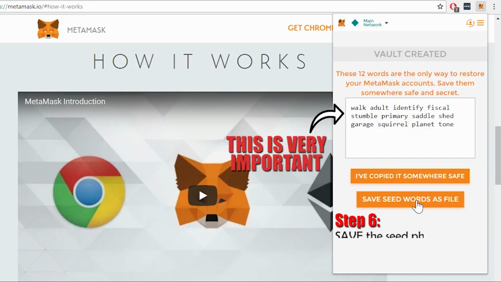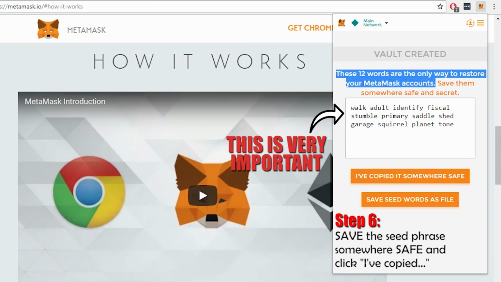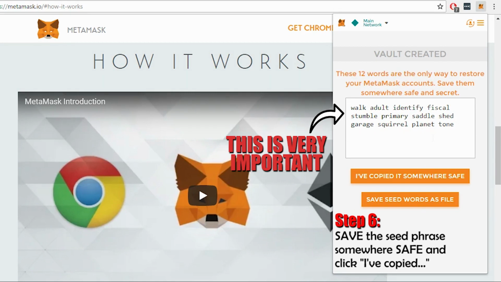You will then be taken to your seed phrase, or the 12-word phrase that is unique to you. It is very important because this is the only way to restore your account if you forget your password. You could lose your wallet and all your coins and tokens if you lose this. Store it somewhere secure and then press I've copied it somewhere safe.